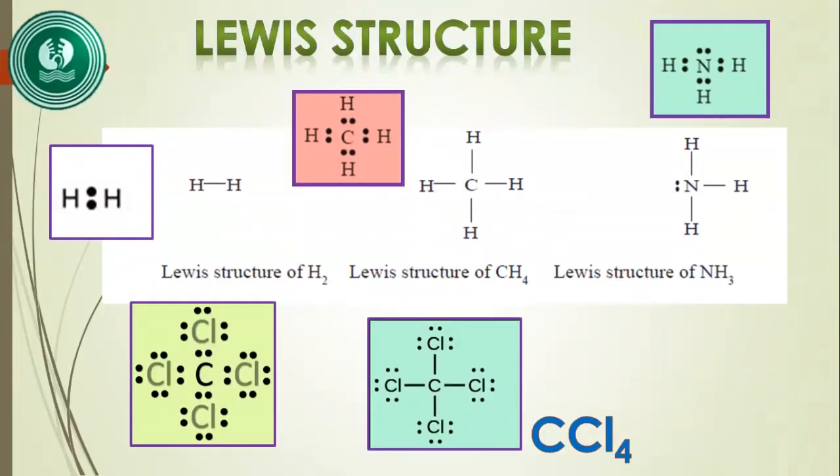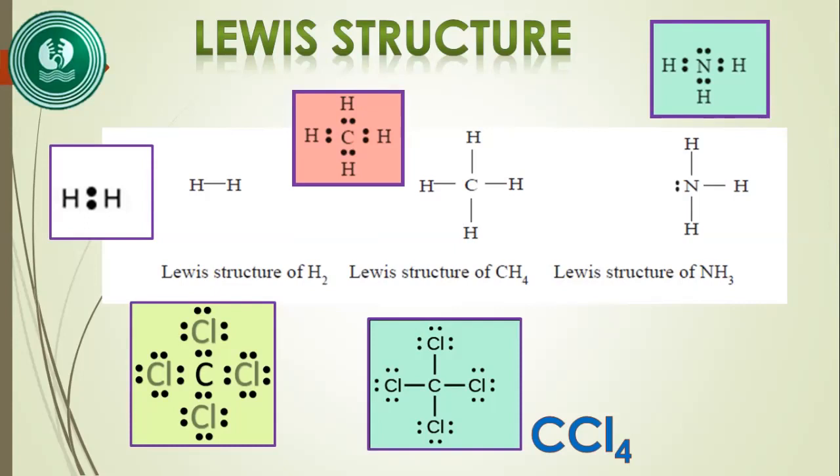This is the Lewis structure of the water molecule. Some examples for Lewis structure. Here the very simple molecule is hydrogen. You know, this is the Lewis dot diagram of hydrogen. Between the hydrogen atoms there is one pair of electrons, a bonding pair. That bonding pair is denoted by a dash, so in the hydrogen molecule there is one dash between the two hydrogen atoms. This dash is the covalent bond. This is the Lewis structure of the hydrogen molecule.